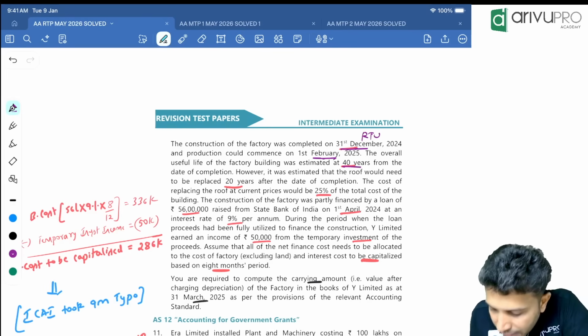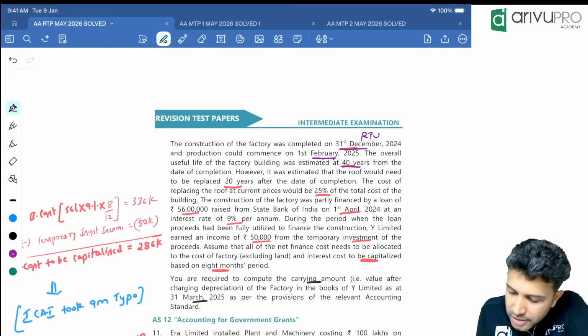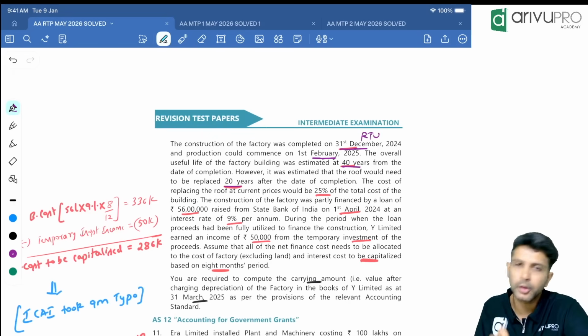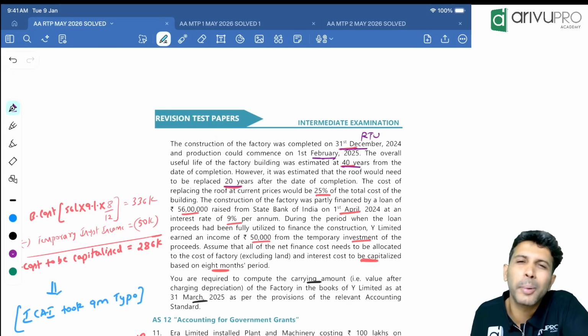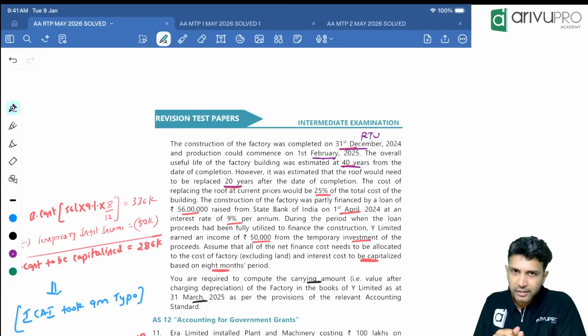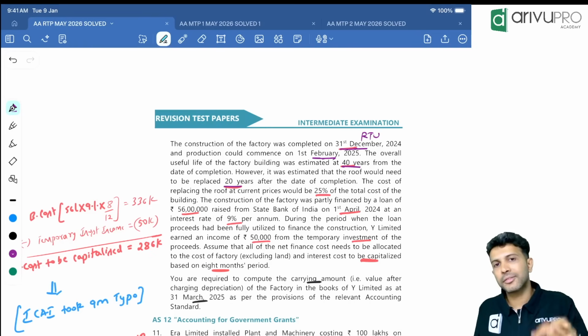The overall useful life of the factory is 40 years. However, it is estimated that the roof will have to be replaced after 20 years. This is what we call component accounting. The factory's life is 40 years, but in that factory there is a roof.